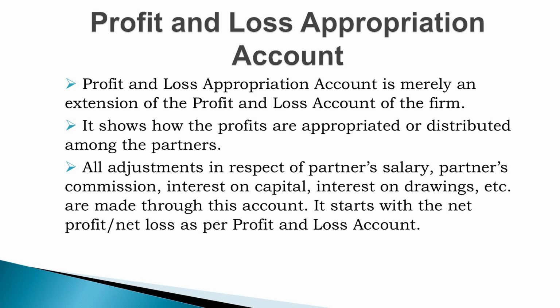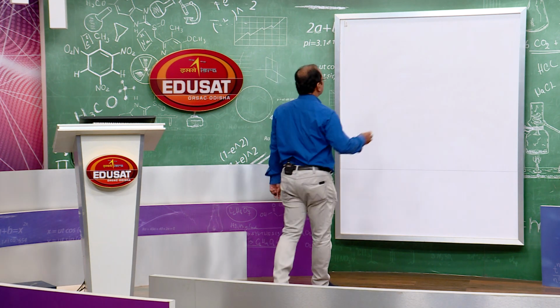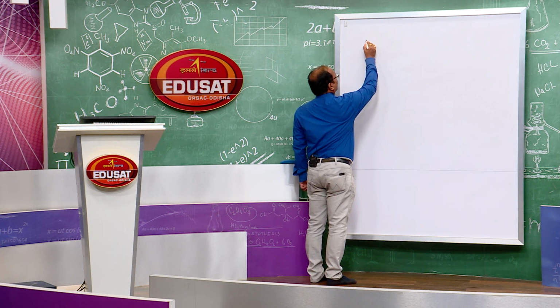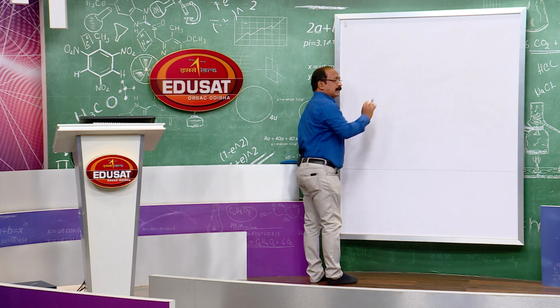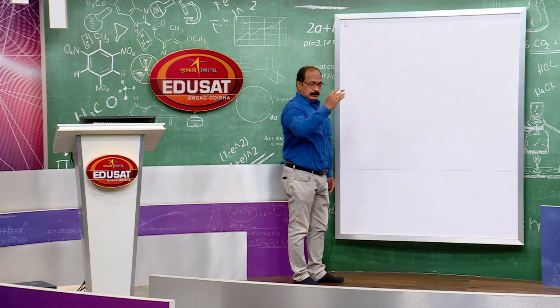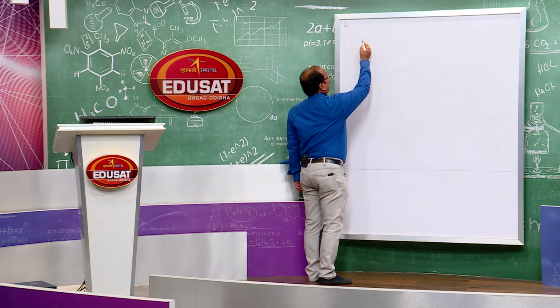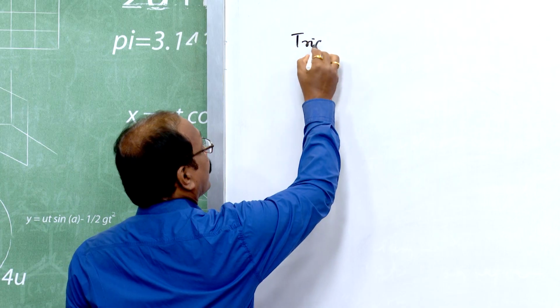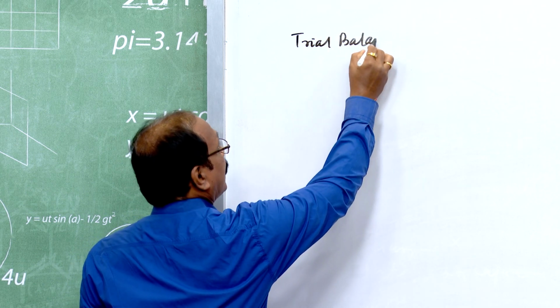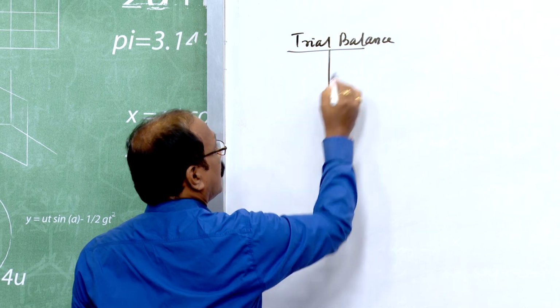My dear students, what we do in a sole proprietorship business also follows here in a partnership business. First of all, we have some transactions, then we have to journalize those transactions, then post them to their corresponding ledger accounts, then a trial balance is to be prepared.